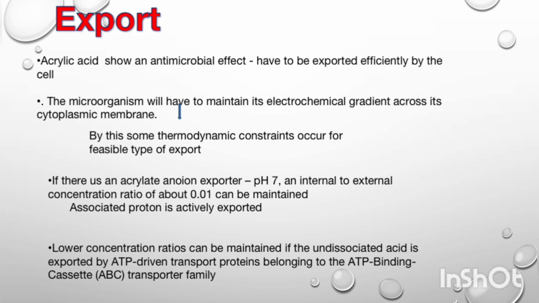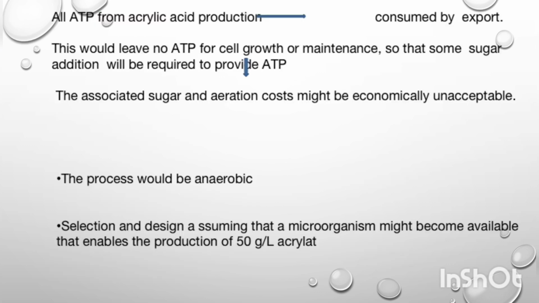All ATP from acrylic acid production is consumed by export, so there is no ATP left for growth and maintenance. Thus there is a need to add some sugars, and the associated sugar and aeration cost is economically unacceptable. The process is anaerobic, and selection and design assume that microorganisms might become available that enable the production of 50 gram per liter acrylate, which is a good amount.